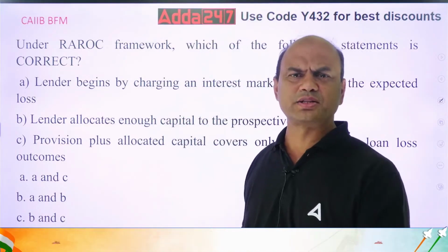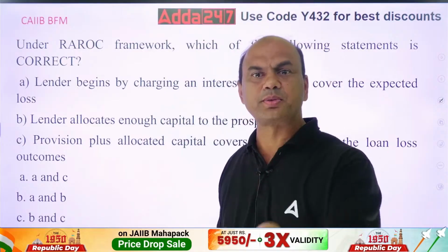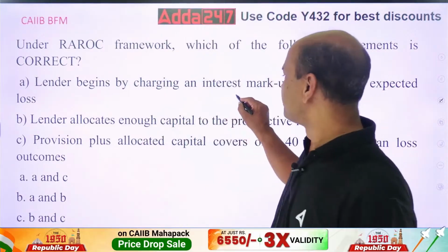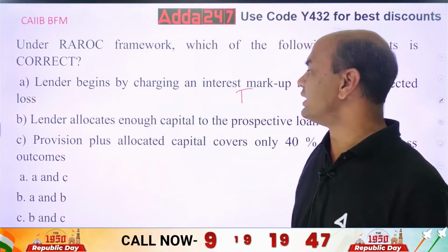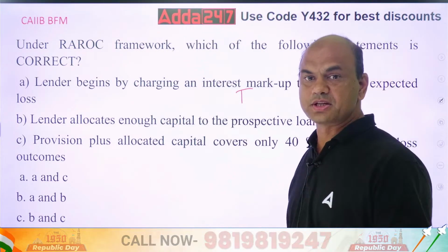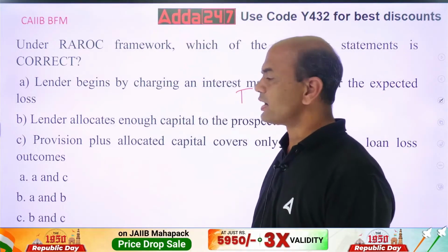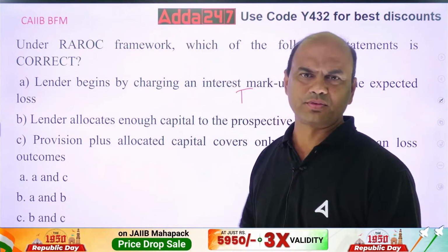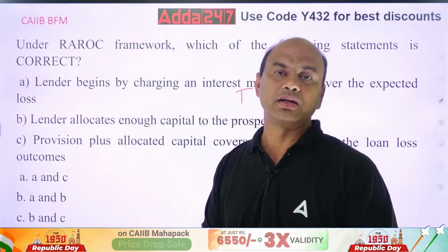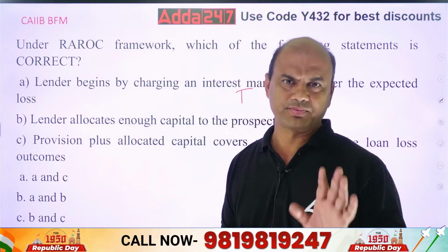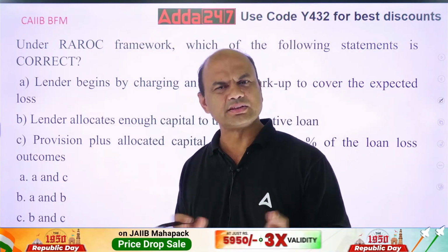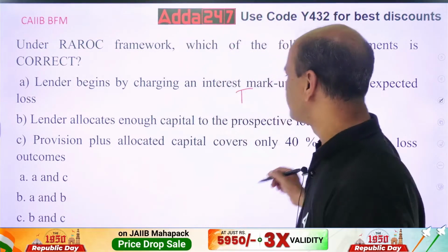It means there is a chance of this much percentage of loss, so I'll add that much percentage to the interest. Okay, so this is true. What about the second one? Lender allocates enough capital to the prospective loan. Obviously, enough means sufficient, whatever is required. Capital is required. Without capital, you can't have a loan. Right? If you have to give a loan to somebody, you need to have the money. How will you get the money? You will get the money through deposits, number one. Number two, through capital, Tier 1, Tier 2 capital. This is the way you will be getting it. So obviously, he has to allocate the funds, isn't it?